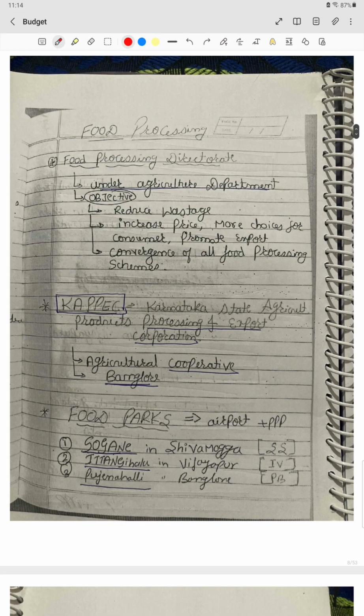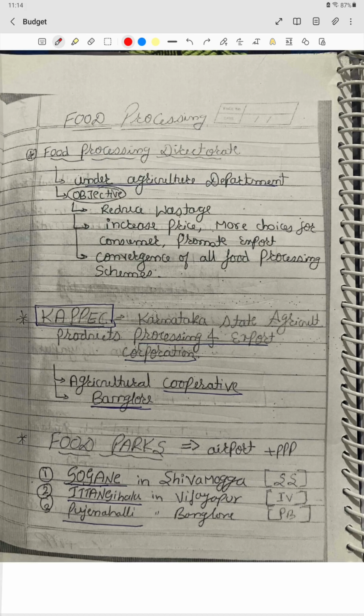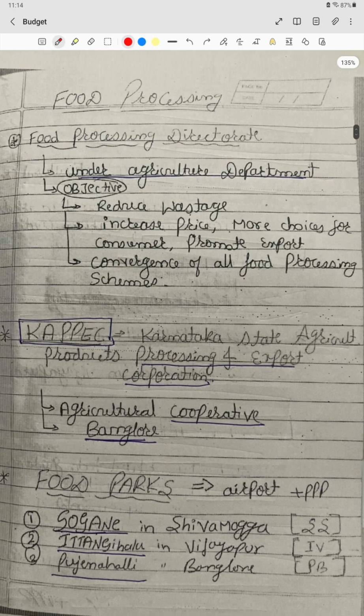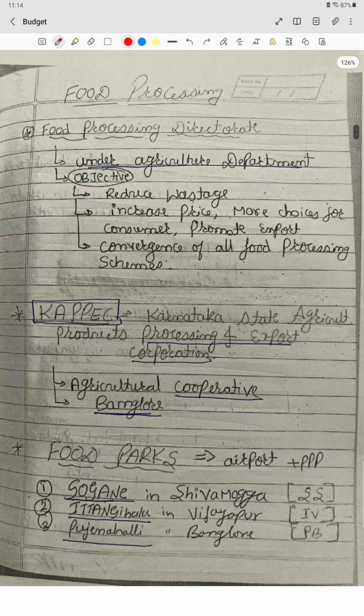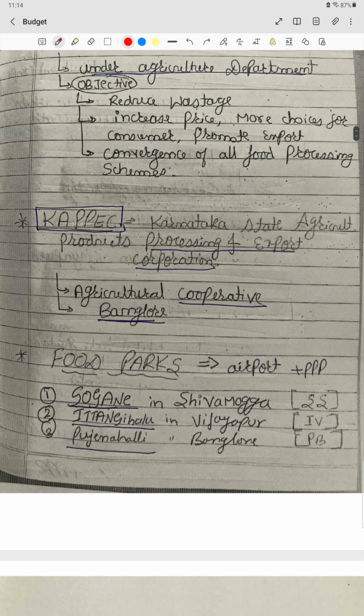Then we have food processing. It is under the agriculture department. We should know that. That's the only important thing on that. Food processing development, I think it has been renamed to some commissionerate.